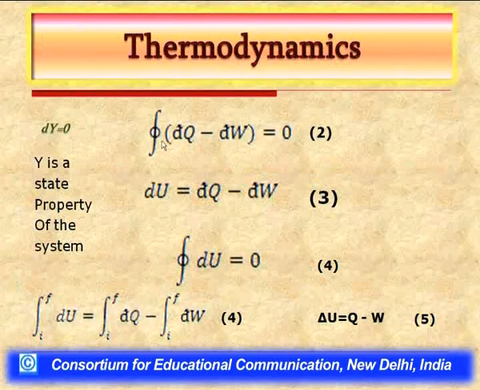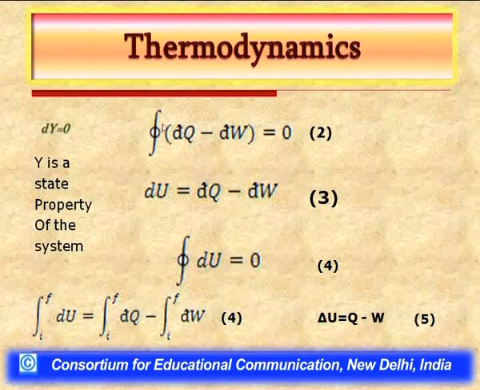We get this equation as cyclic integral in bracket dq bar minus dw bar equals 0. Now, it is important to note that I am not spelling it dq, but I am saying it is dq bar and dw bar. That has already been emphasized earlier in my earlier talk. Here also I would press upon why we would write the bar over here.